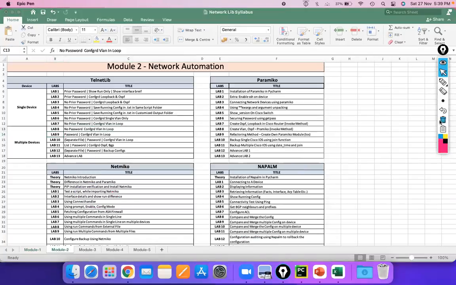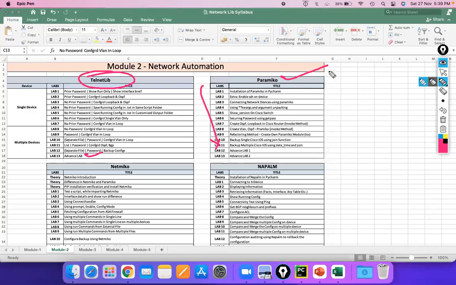Then module 2 is the complete network automation part. In module 2, we're going to learn four libraries. First is Telnetlib, how you can deal with your devices with the help of Telnet. Each and every module has 12 to 13 labs, including an advanced lab. The advanced lab has more complex code, more to learn, right? Hence I have added an advanced lab in each and every module. Each lab will increase our network automation knowledge.